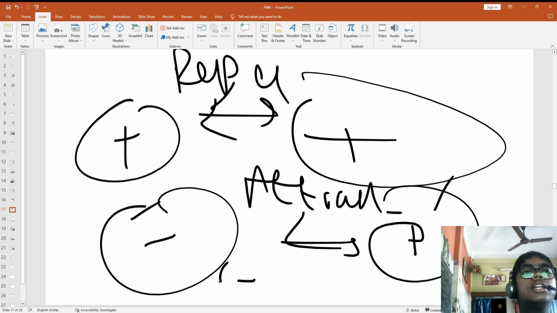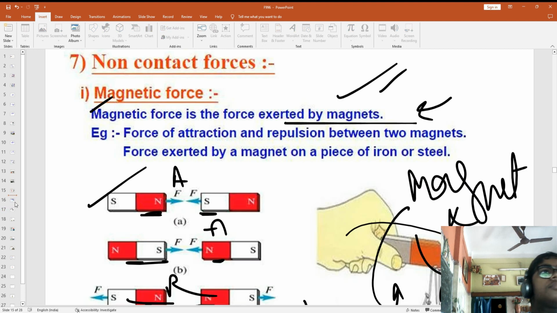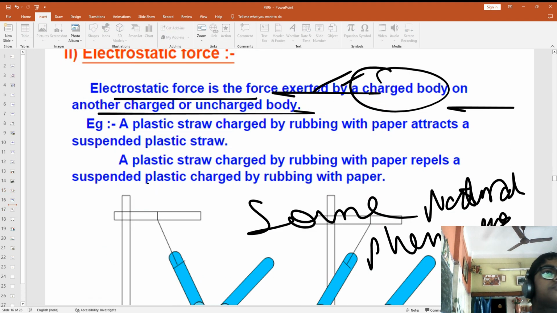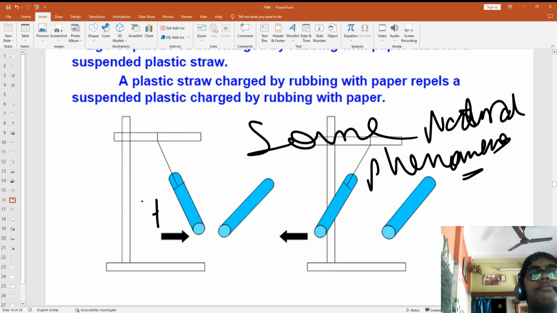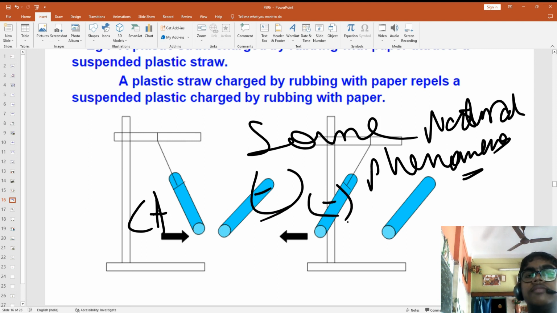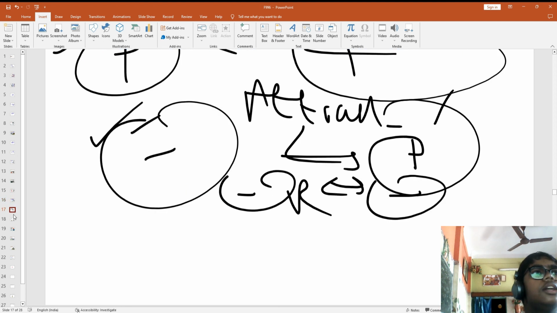Same way, negative and negative will be repelling. Understood? So this attracting means this has positive charge, this has negative charge. That's why it is attracting. It's repelling means this has negative charge, this has also negative charge, or this has positive charge, this is also positive charge. So this is the force exerted by the charges. Okay.